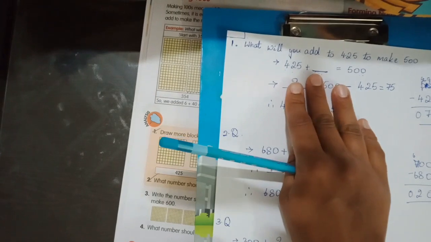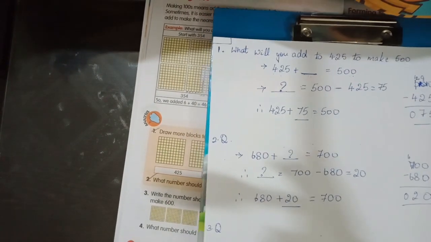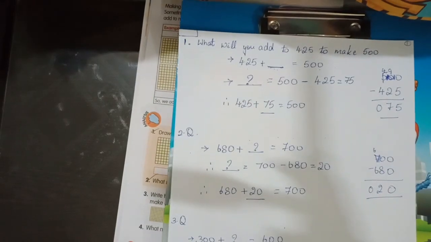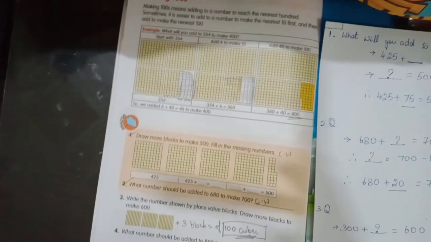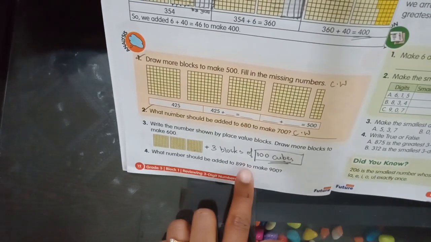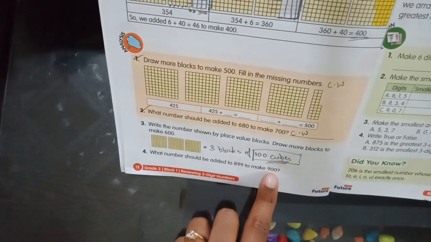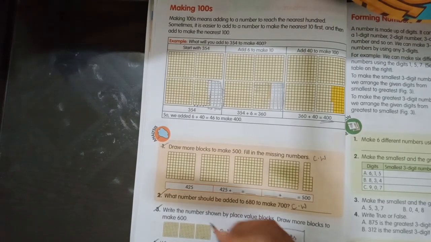So whatever I am writing here in this sheet, you should also write down in your classwork. Okay, children? Yes? So now move on to next question. What number should be added to make... Here children, fourth one. What number should be added to make 900? Okay, last fourth one. So write that also in classwork. Number 3 and number 4, write it in classwork, CW.